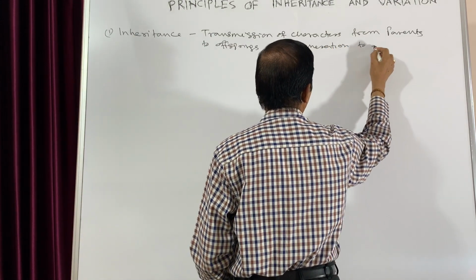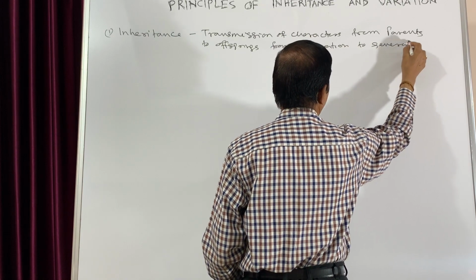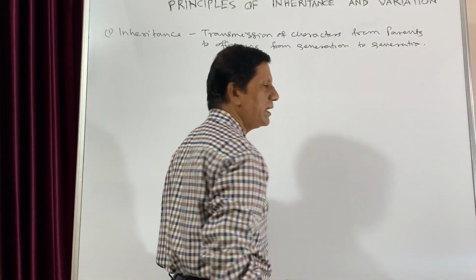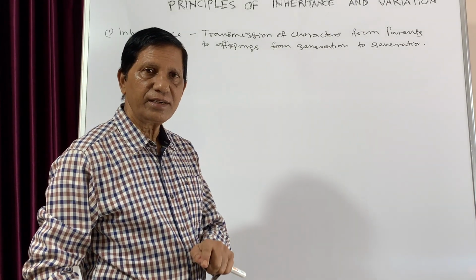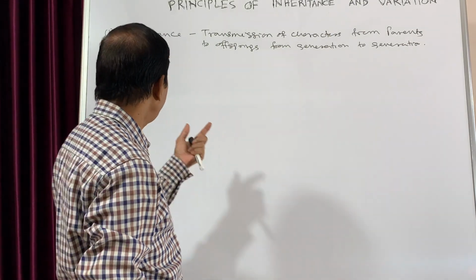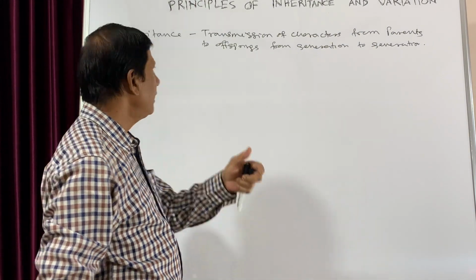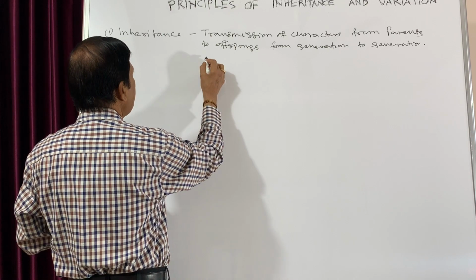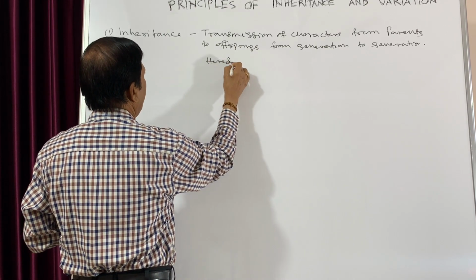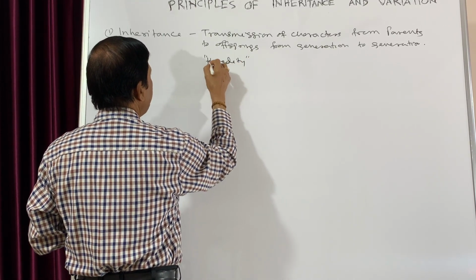This is known as inheritance. And heredity, the heredity is nothing, it is only inheritance. That means we can call that inheritance is the basis of heredity.